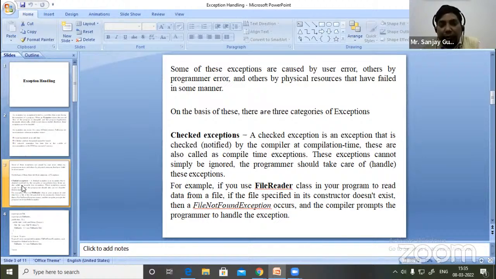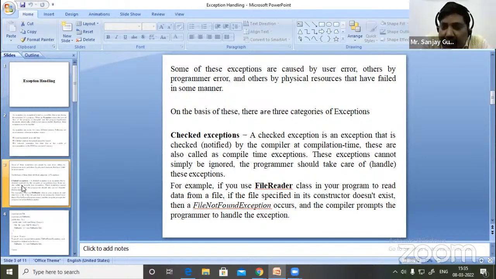The first one I'm going to explain is the checked exception. A checked exception is an exception that is checked by the compiler at compilation time. These are also called compile time exceptions. These exceptions cannot simply be ignored. The programmer should take care of these exceptions.